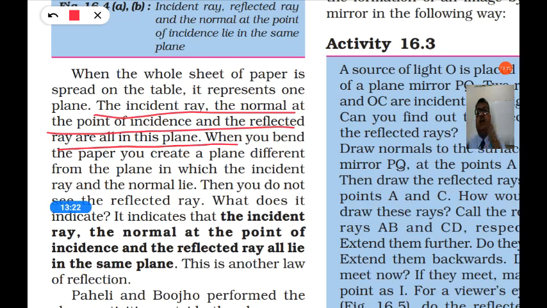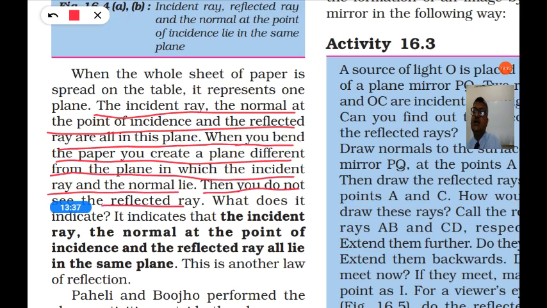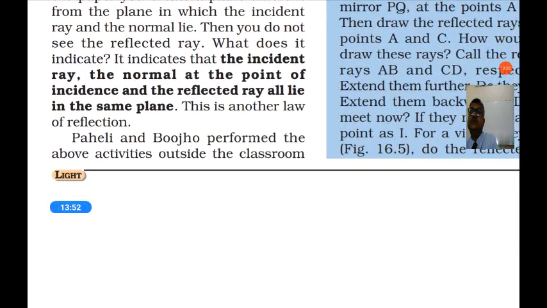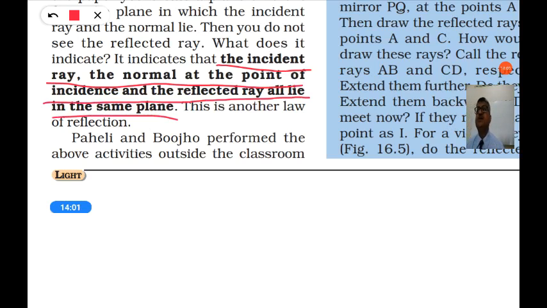If you change the plane, they are not available. When you bend the paper, you create a plane different from the plane in which the incident ray and the normal lie. Then you do not see the reflected ray. So if you change the plane or fold the paper and reflect the light, you will not see the light, because they always lie on the same plane. So this indicates that the incident ray, the normal at the point of incidence and the reflected ray all lie in the same plane. So this is the second law of reflection.